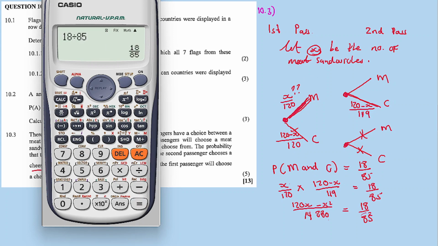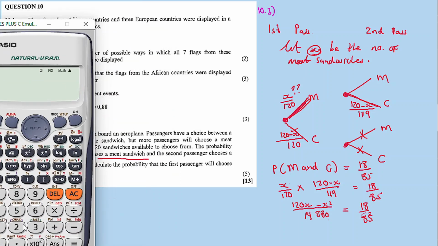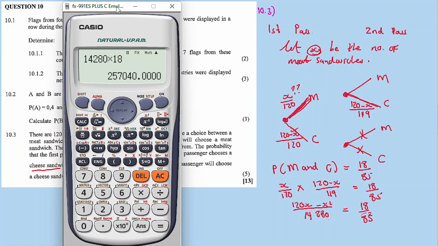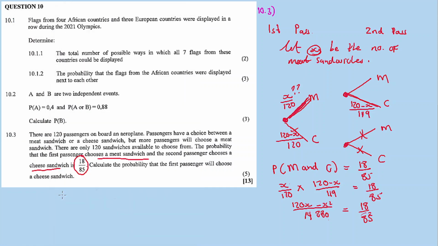Okay, and then we cross multiply, and let me fix this quickly: 14,280 times 18. It's 85 at the top, so it's going to be 85.